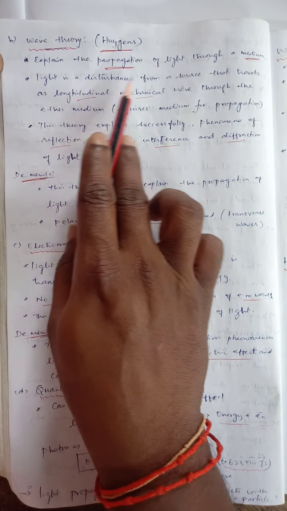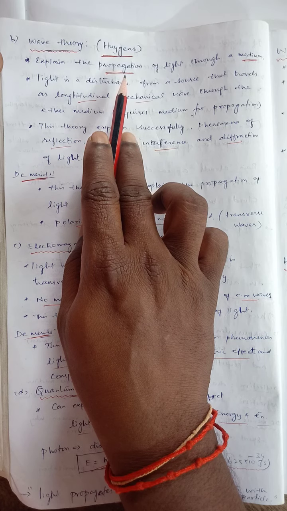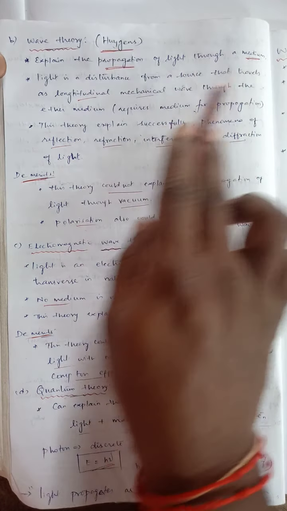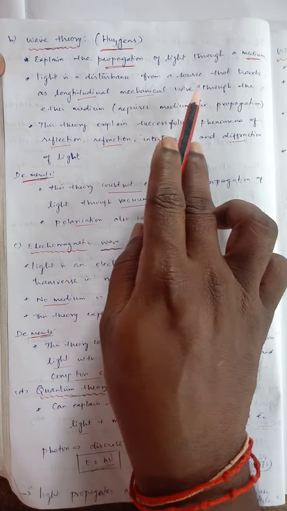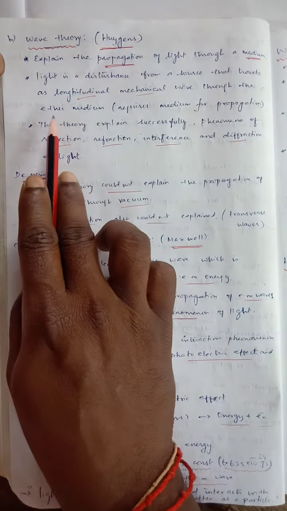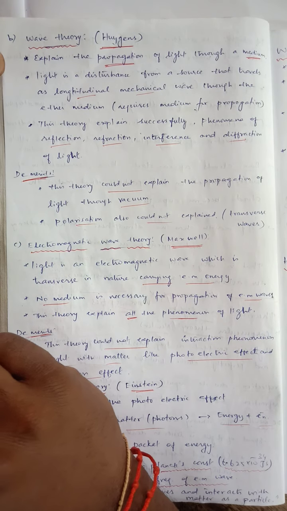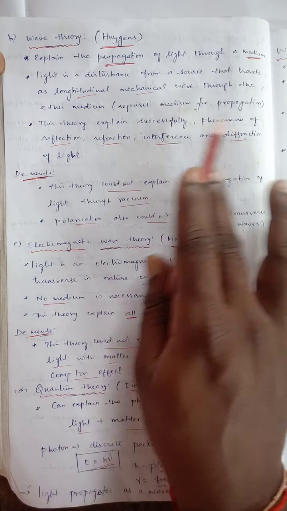He explained the propagation of light through a medium. Propagation means going forward. In a medium, light is a disturbance from a source that travels as a longitudinal mechanical wave through the ether medium. The ether is the medium, and it requires a medium for propagation.